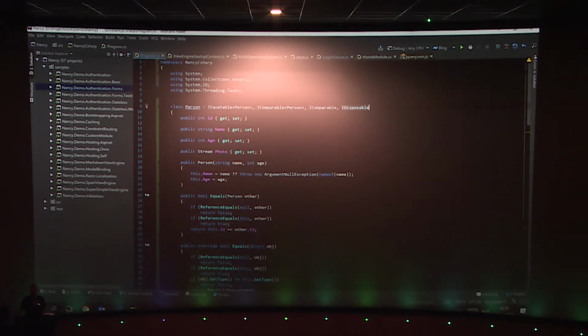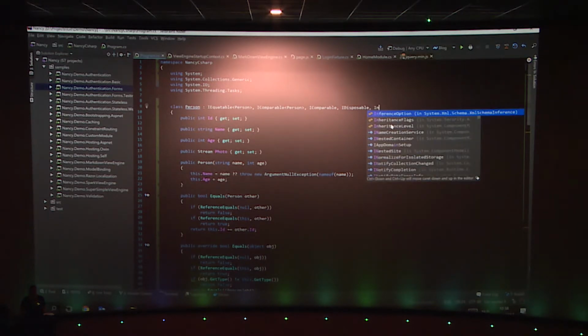Anyone doing XAML development or makes use of INotifyPropertyChanged? Okay, a couple of folks. INotifyPropertyChanged is basically an interface that allows you to notify someone else that something changed in your class. So for example, if I set the name, INotifyPropertyChanged is like a contract that says, okay, when the name changes, inform this calling class.